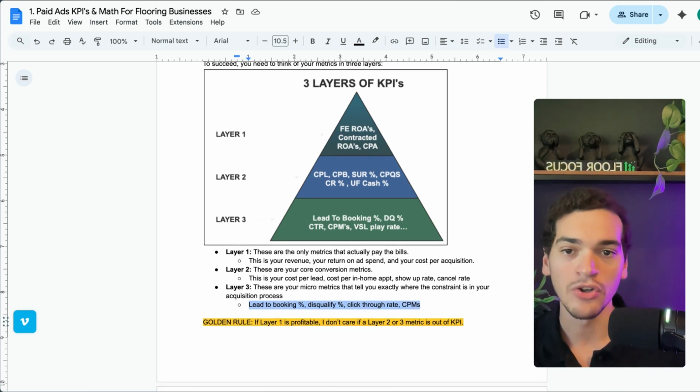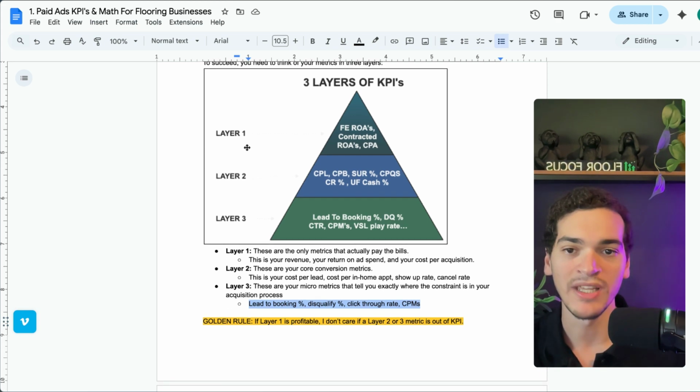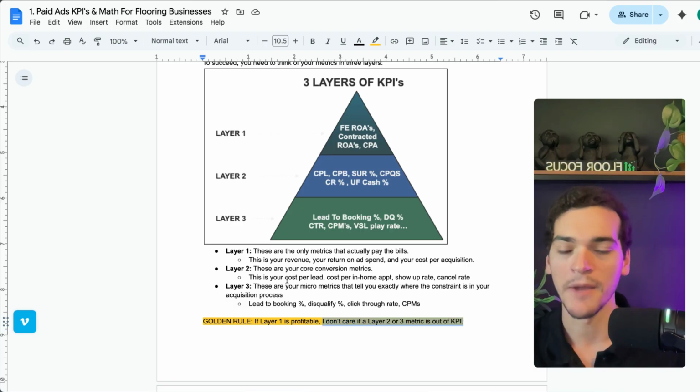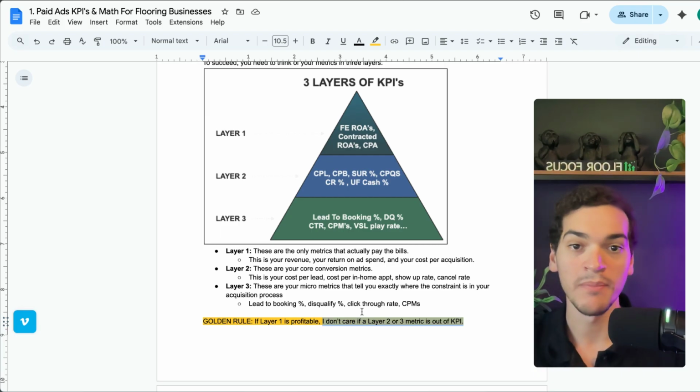So the golden rule when looking at layer one, two, and three metrics is that if layer one is profitable, we don't really care about layer two or layer three metrics as KPIs. And this is what most flooring businesses do wrong.